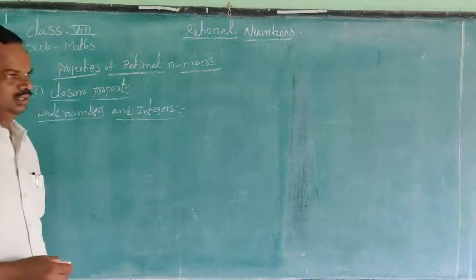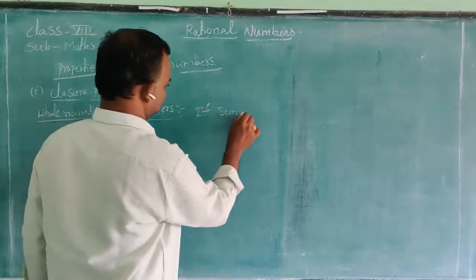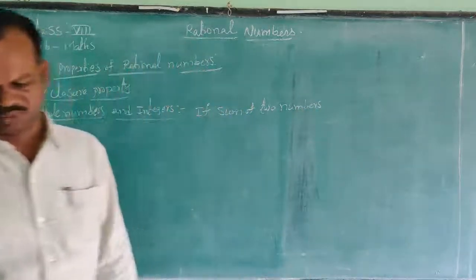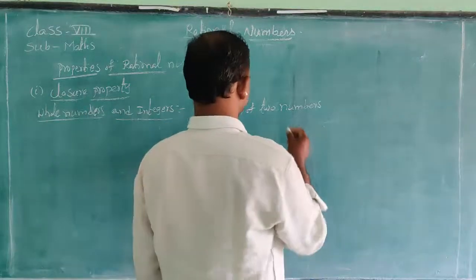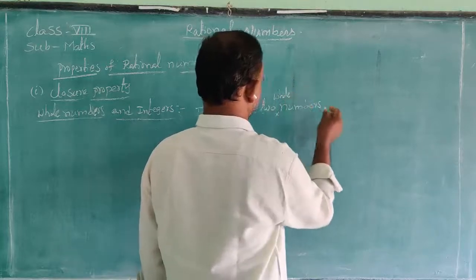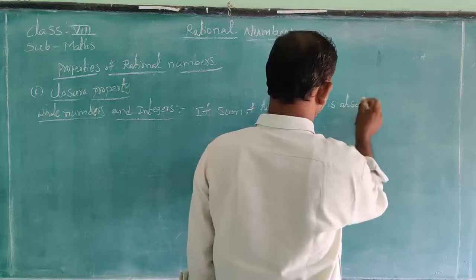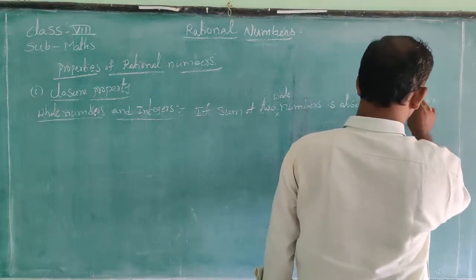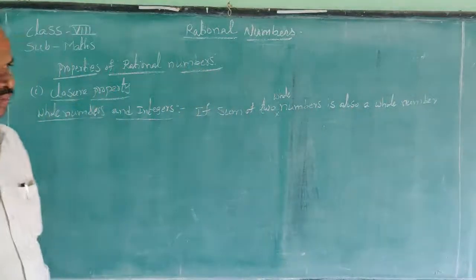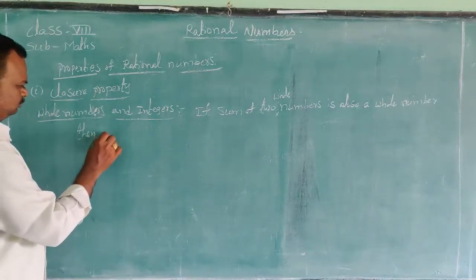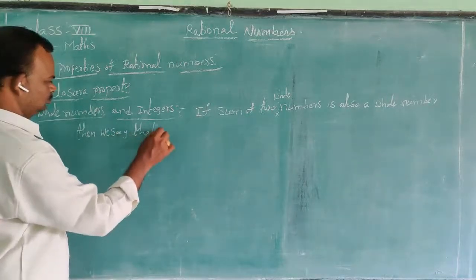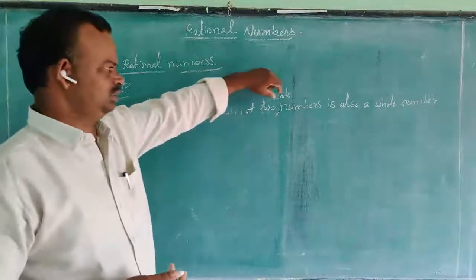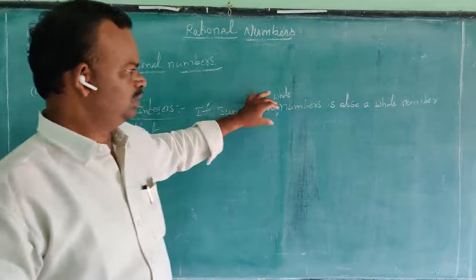See how to apply. If the sum of two whole numbers is also a whole number, then we say that it is the closure property because the sum of two whole numbers is also a whole number.